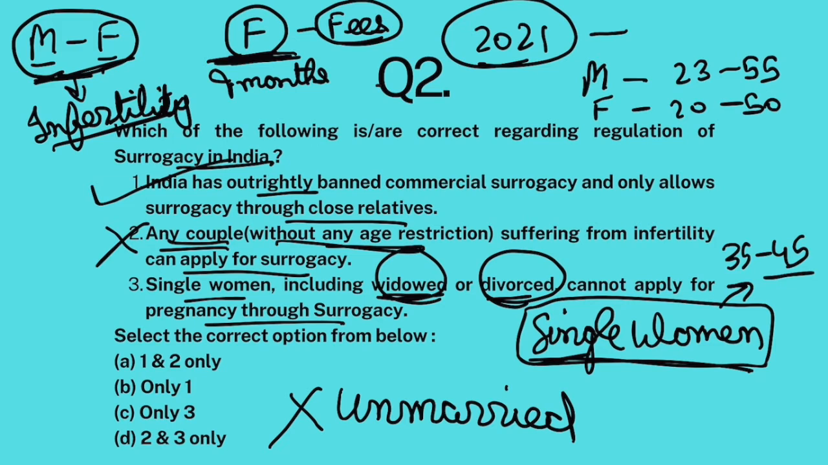Okay, so any couple without any age restriction? No. Single women including widowed or divorced cannot apply? No. Widowed or divorced can apply. So this is also false. Only one. The answer is B.